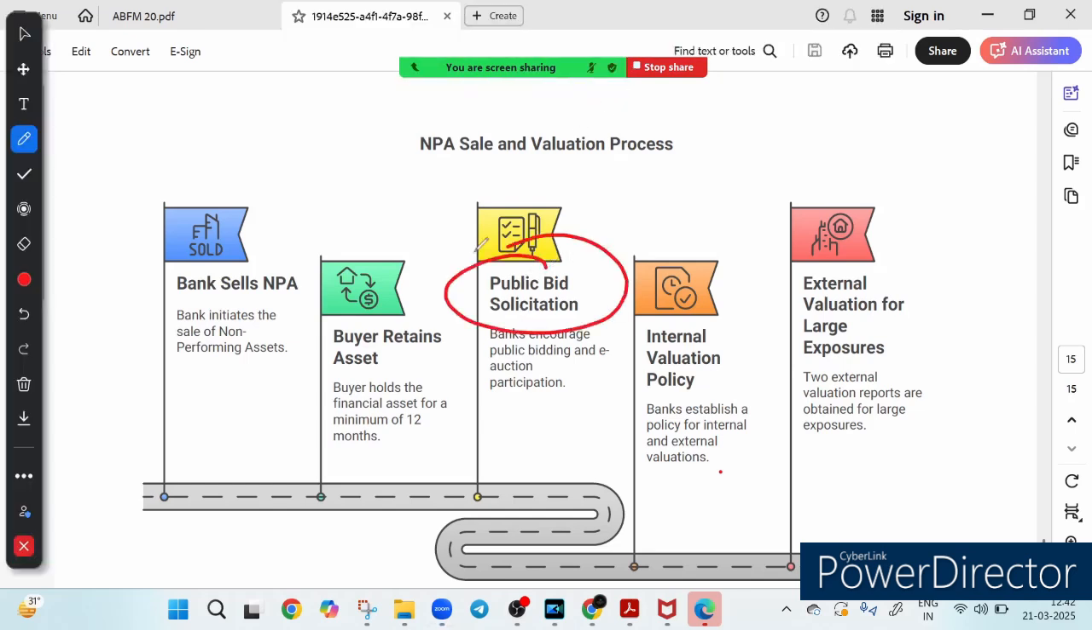Then there is something called public bid solicitation. To get the best price, banks invite public bids and conduct e-auctions for competitive participation. And there is something called an internal valuation policy. It means banks have an internal system for asset valuation to ensure fair pricing before selling. And then there is external valuation for large exposure. For a large NPA, banks must obtain 2 external valuation reports to ensure transparency. So this process helps banks reduce bad loans, clean up their balance sheets, and improve financial stability.